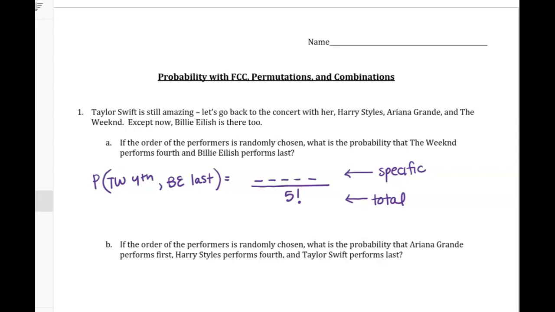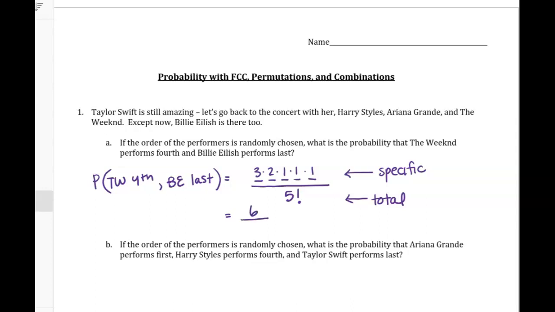We know The Weeknd is fourth, so we have one option for the fourth spot. Billie Eilish is last, we have one option for the last spot. So there's 3 other performers left. So we have 3 options, 2 options, 1 option, and they all get multiplied together. So 3 times 2 times 1 times 1 times 1 is 6.